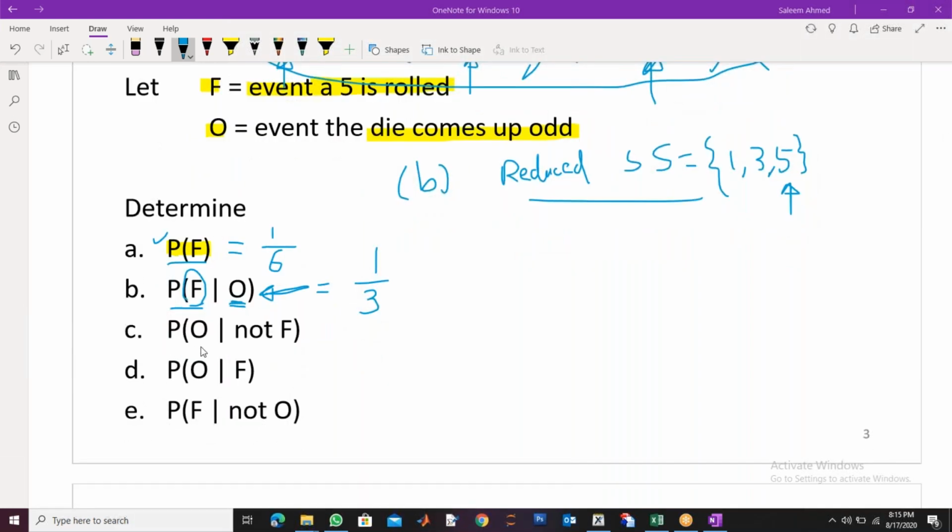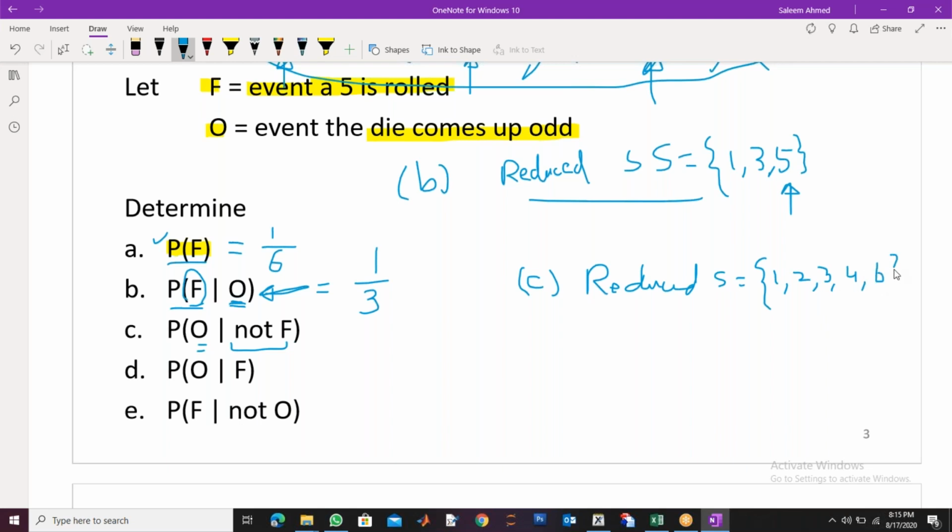Probability of O, odd number, O is for odd, given that it's not 5. Okay, so now this is given. So for part C, if I write the reduced sample space, what will that be? My reduced S will be, because I only gave you the information that my outcome is not 5, it means it is 1, 2, 3, 4, and 6.